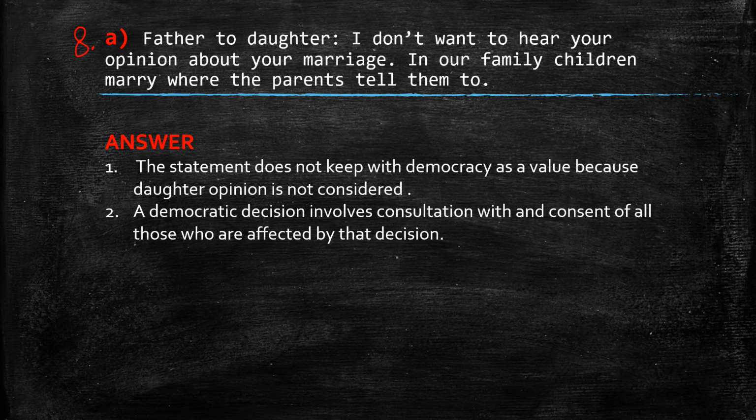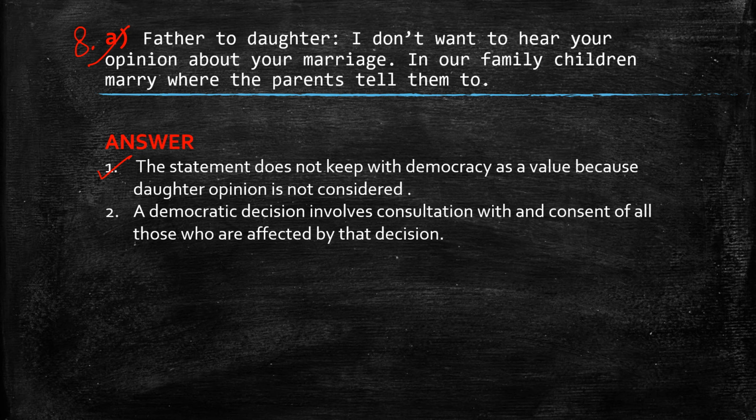Question number 8, part A. Father to daughter: I don't want to hear your opinion about your marriage. In our family, children marry where the parents tell them to. Answer: the statement is not in keeping with democracy as a value, obviously, because the daughter's opinion is not considered.